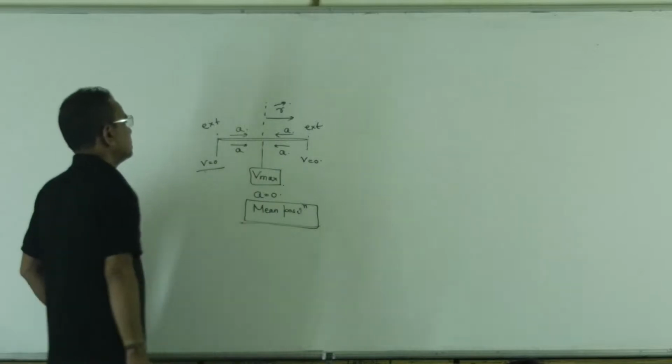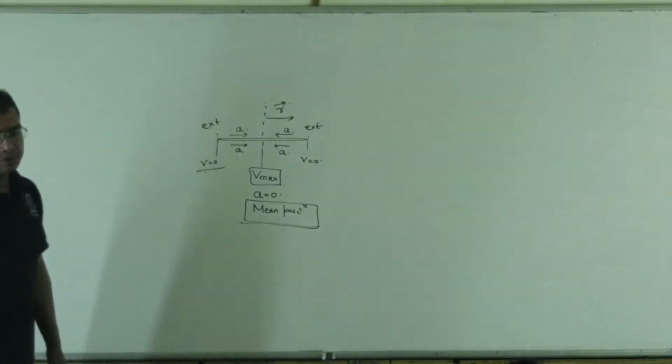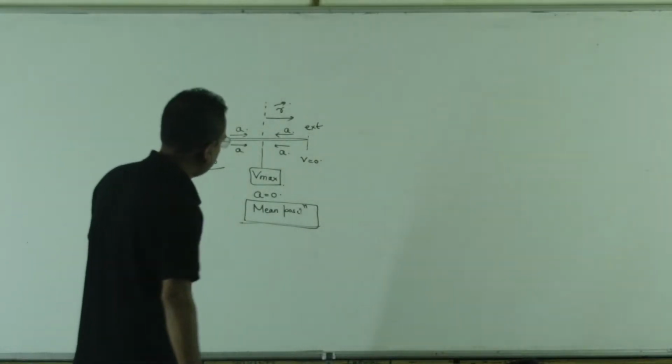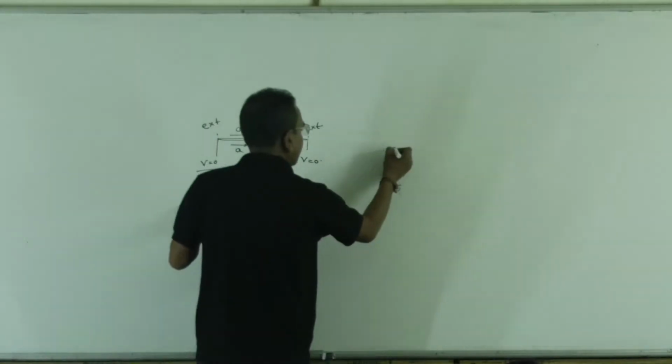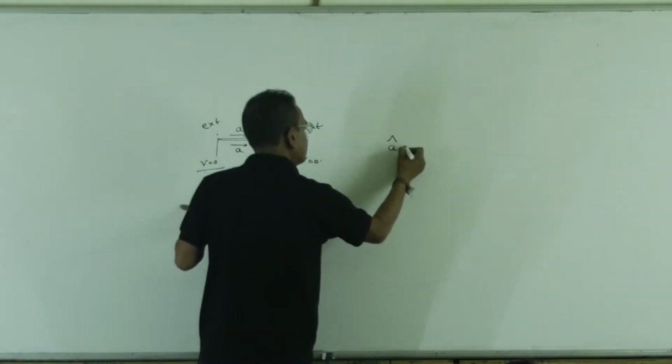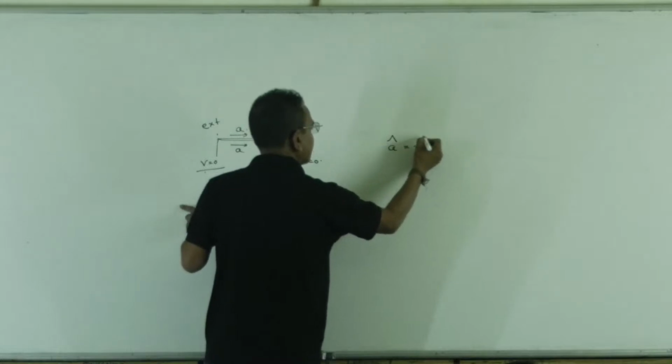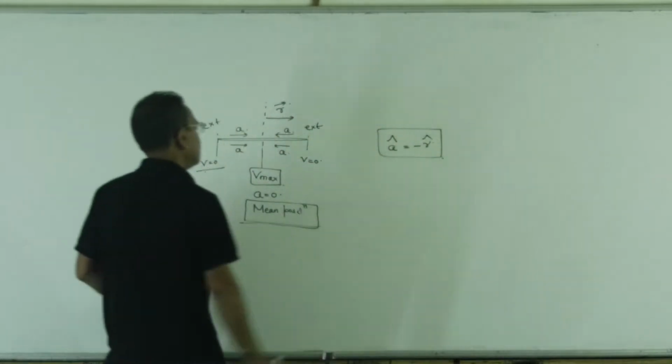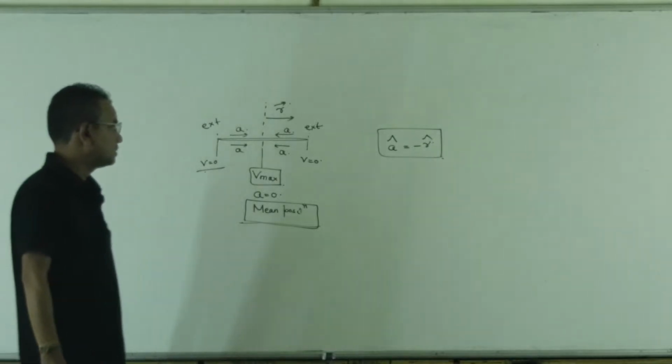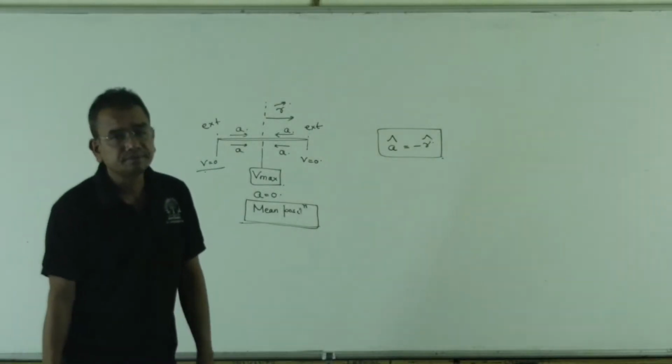We will take a position vector with respect to the mean position of the particle. a cap must be minus r cap, meaning acceleration and r vector are always opposite in direction.